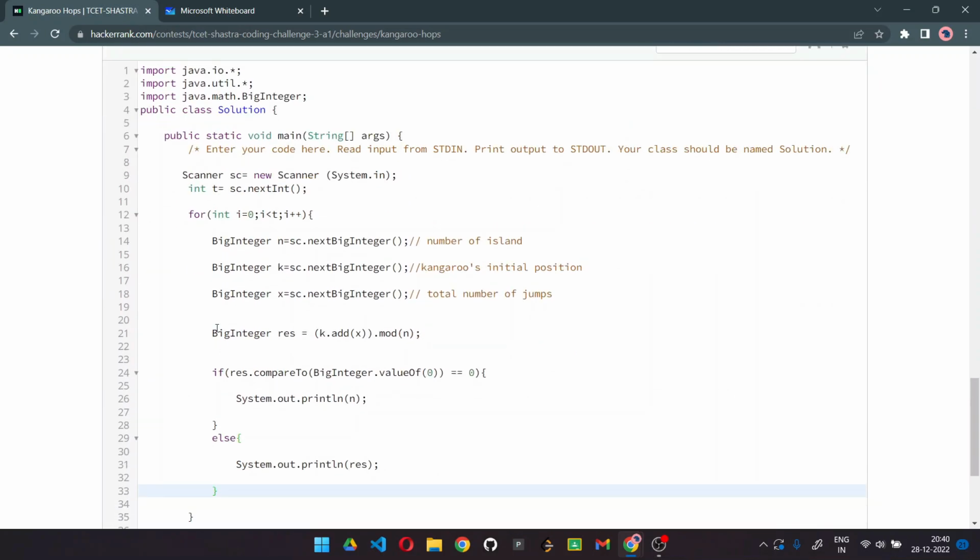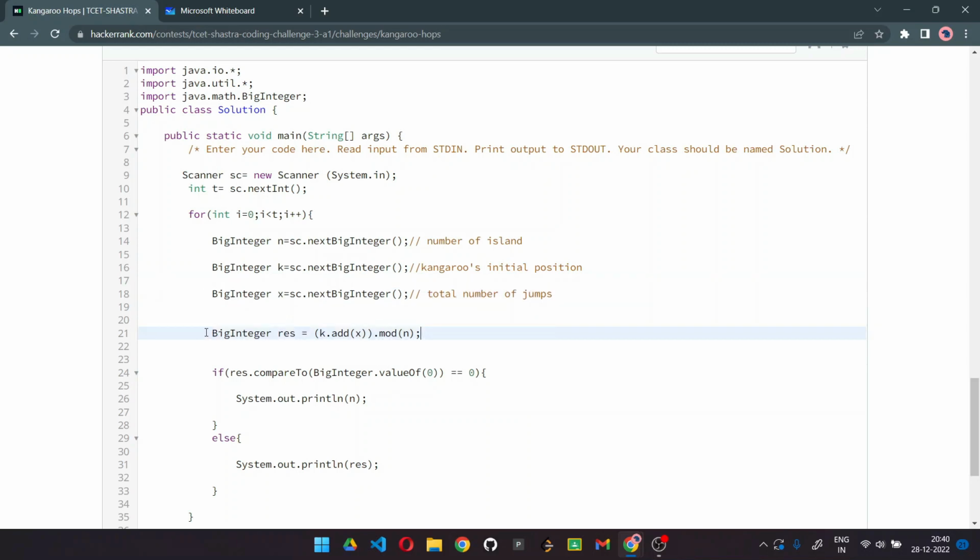It is present in Java, and in C++ we usually have the long type which can be used. Next we take our input n, which represents the number of islands, then k, which represents the initial position, and lastly x, which represents the total number of jumps he can make.